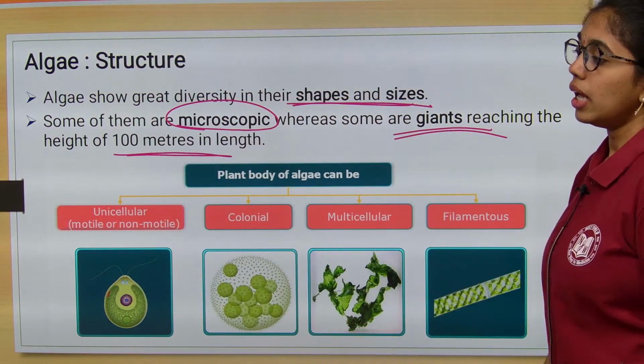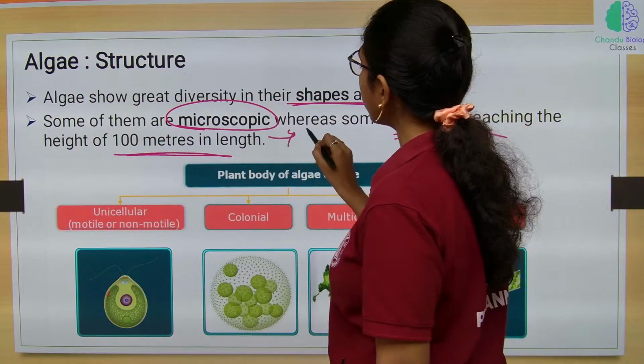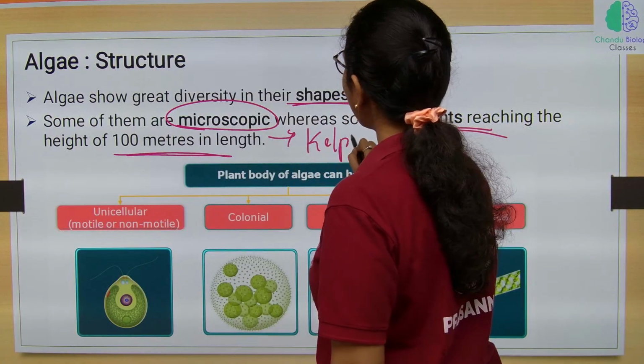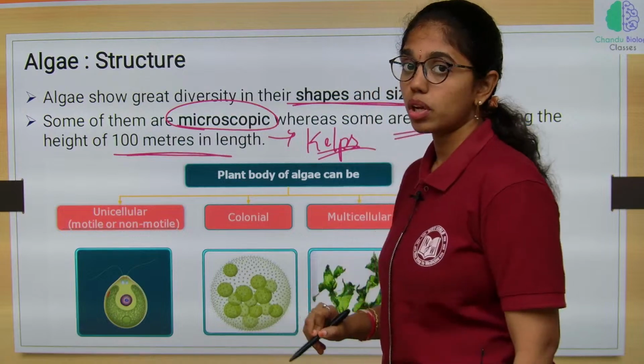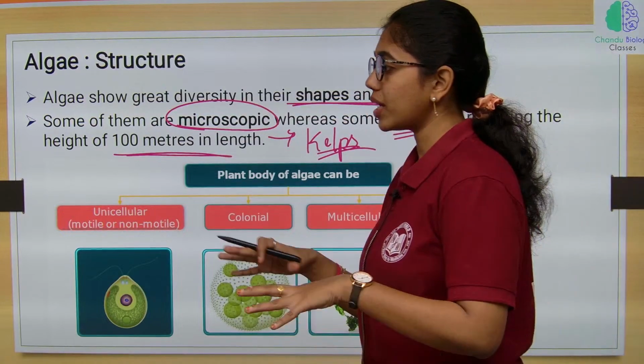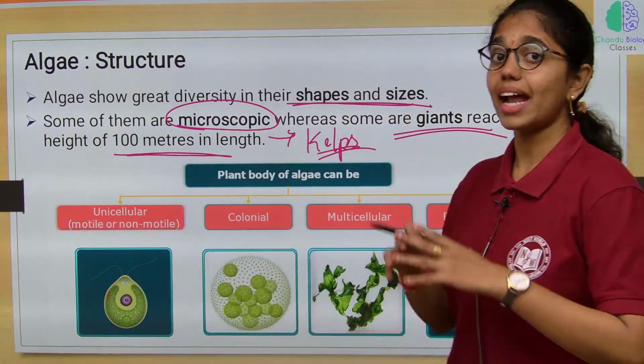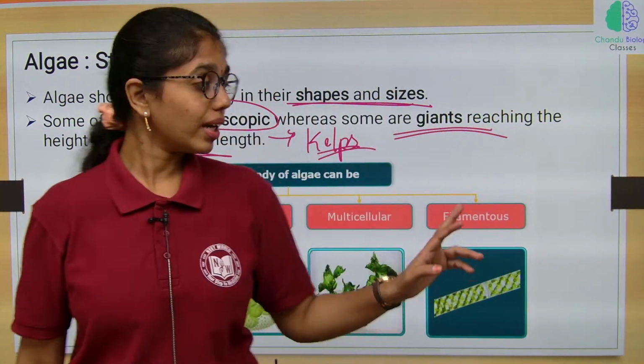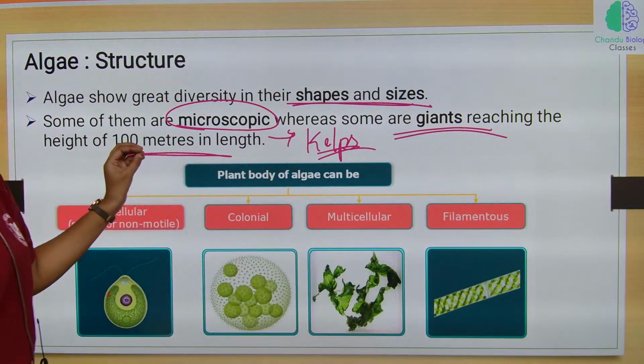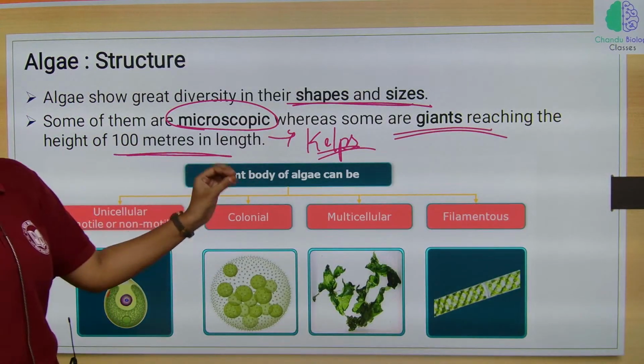The best examples are kelps, marine brown algae, huge massive plant bodies in the marine waters.